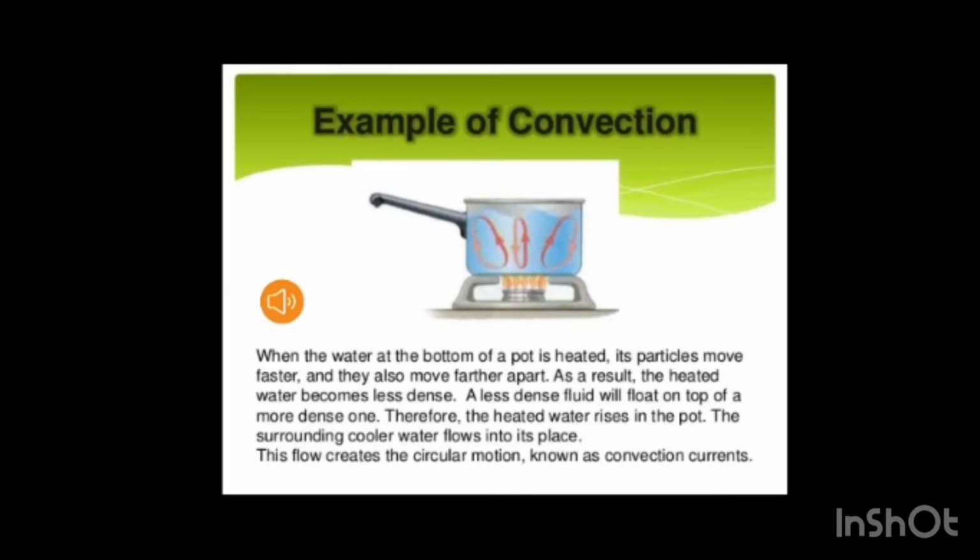For example, water in a container is being heated. When the water at the bottom of the container is heated, its particles move vigorously and move apart from each other, resulting in fewer particles present there, which makes the water less dense. The warm water is light and rises up. The cool water at the top of the container becomes more dense and sinks to the bottom. This cycle continues and a convectional current is set up.